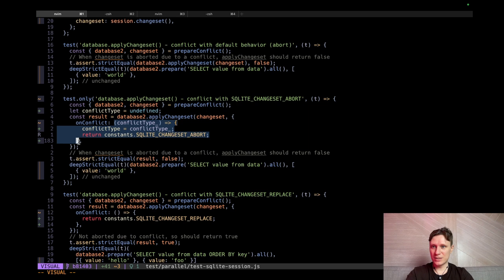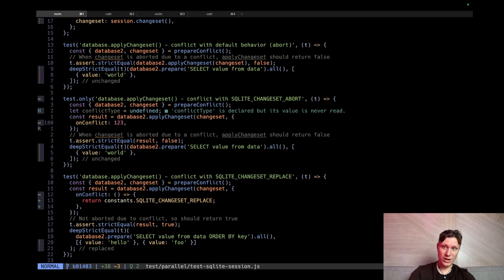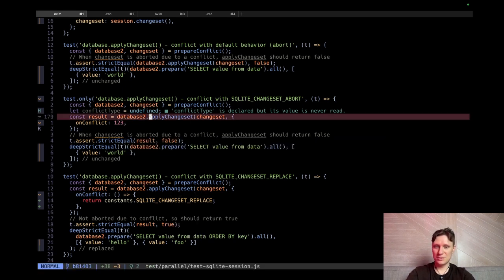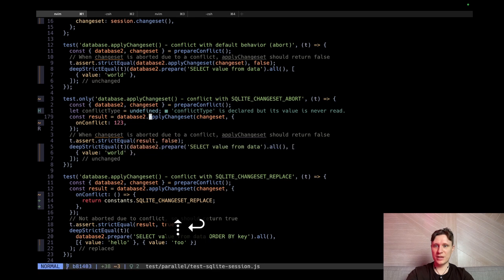So what if I pass here a number? What will happen? We'll run the JavaScript test and nothing. Really? Let's put a breakpoint. It just crashes, but we crash with an auto error. I'm not sure why my thing doesn't catch my exceptions.